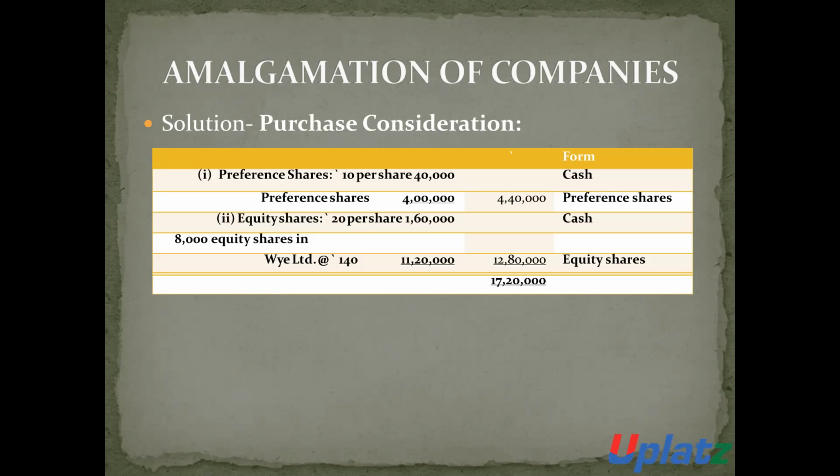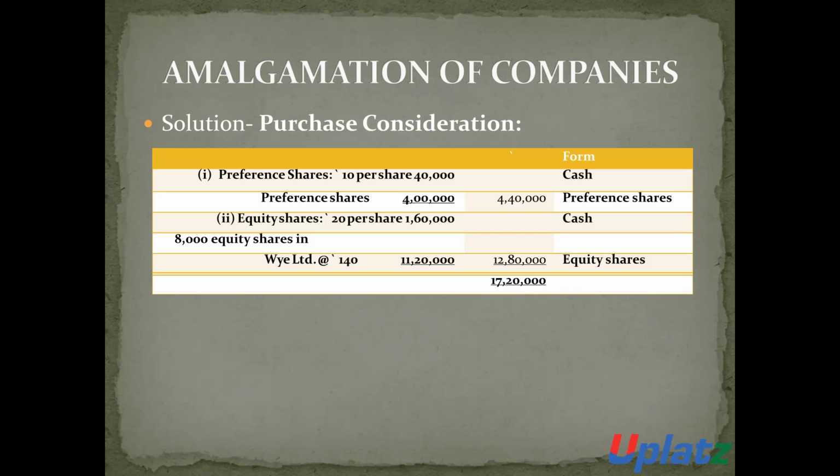And for each preference share, one preference share of 100 each, 4,000 shares into 100, 4 lakh. So the total consideration to the preference shareholders is 4,40,000.